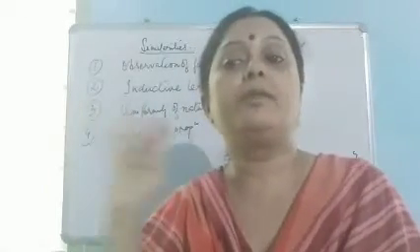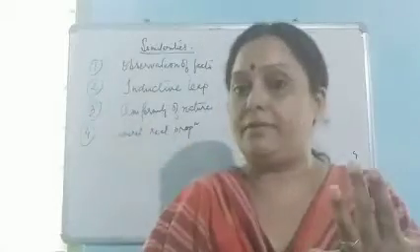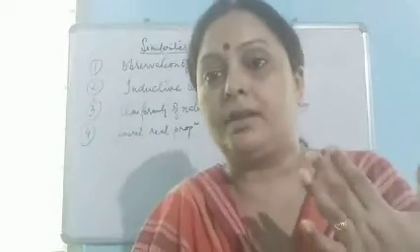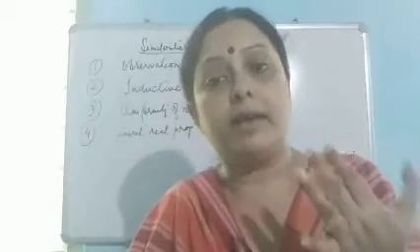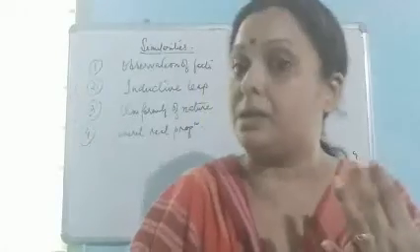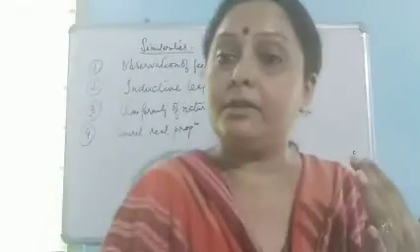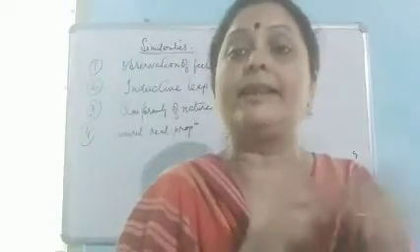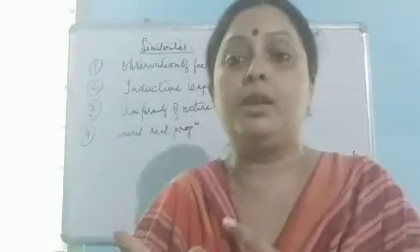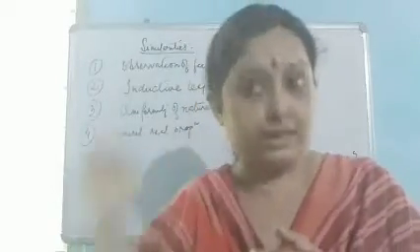So we find 4 similarities between scientific and unscientific induction. First of all, both the kinds of induction are based on particular facts of experience, particular, not general facts. And after observing those, there is a gap between the premises and the conclusion in both the kinds of induction, which is called inductive leap, which is the second similarity.